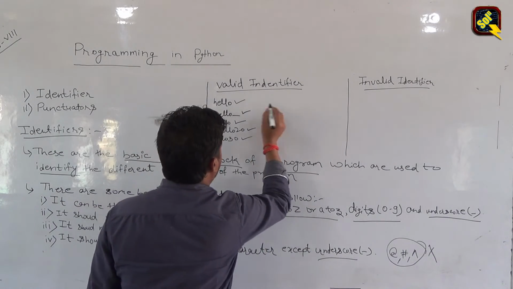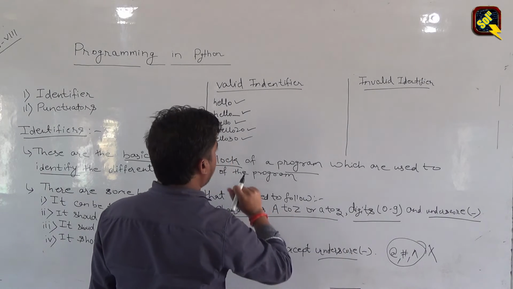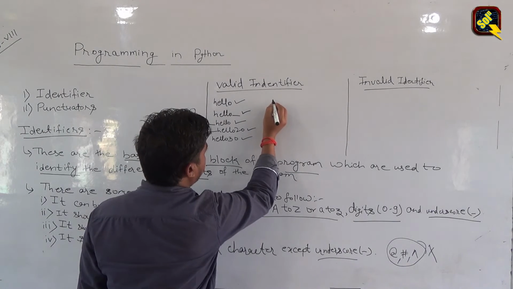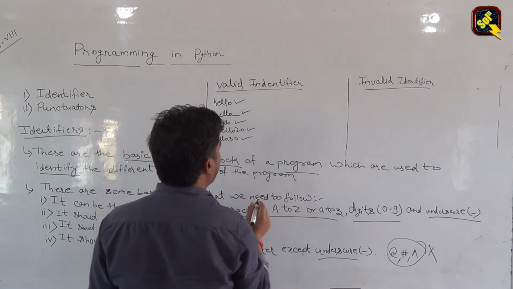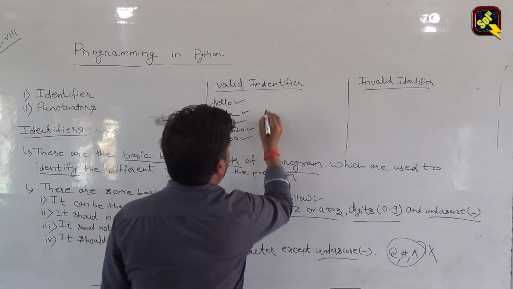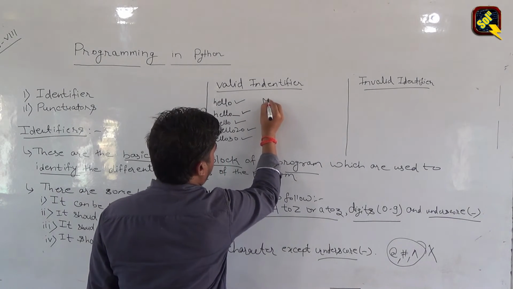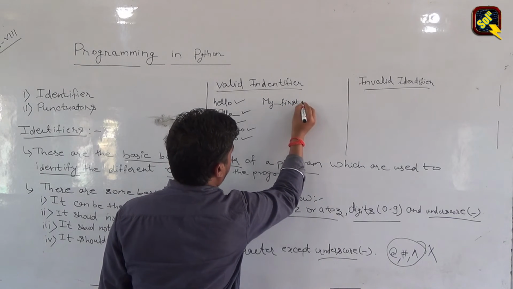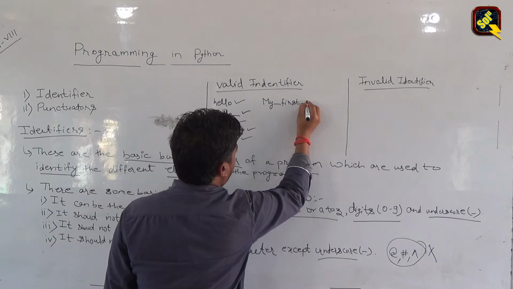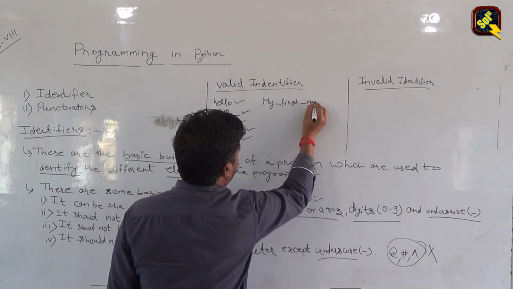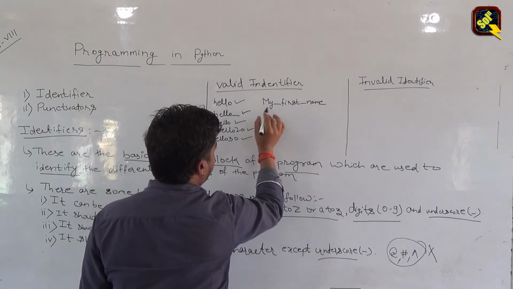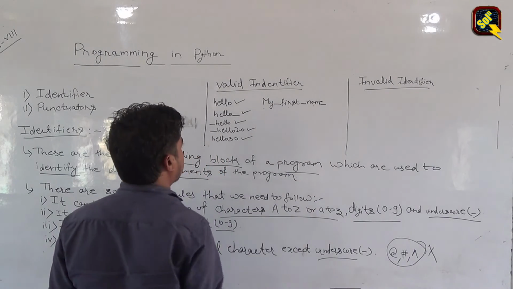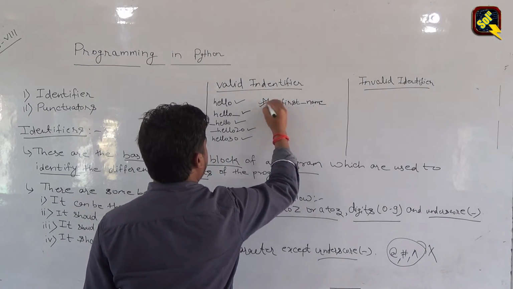Also we can include underscore in between. Suppose we are having multiple words and we want to use them as an identifier, for example my_first_name. Here we have three different words and we combine them with the help of underscore. So this is also a valid identifier.